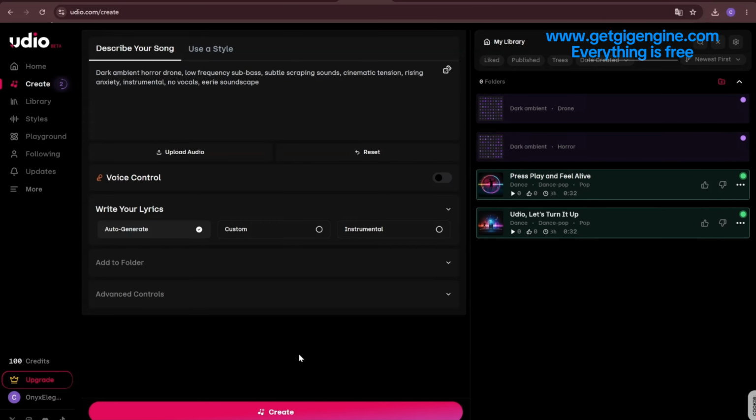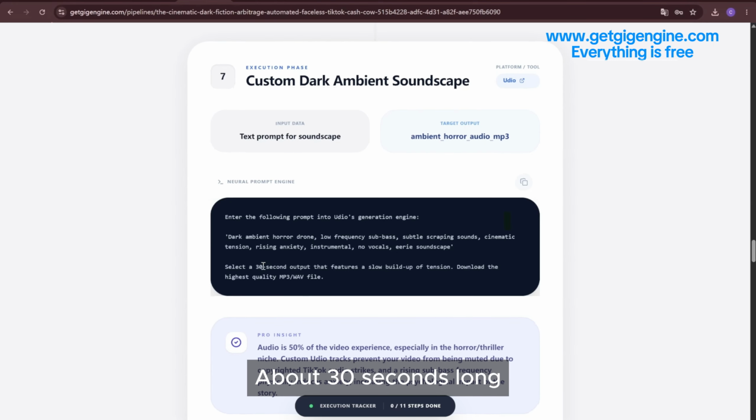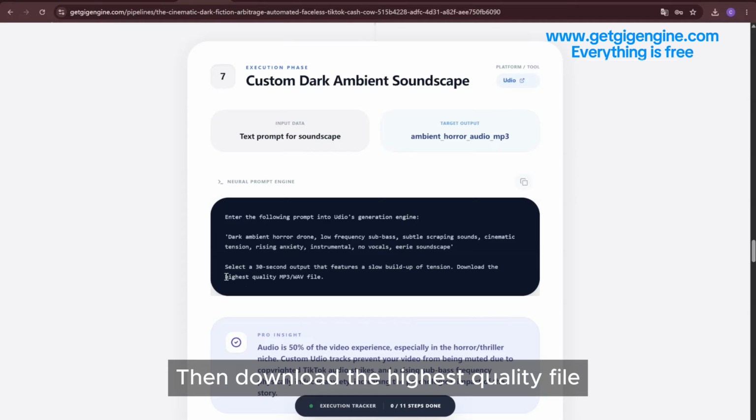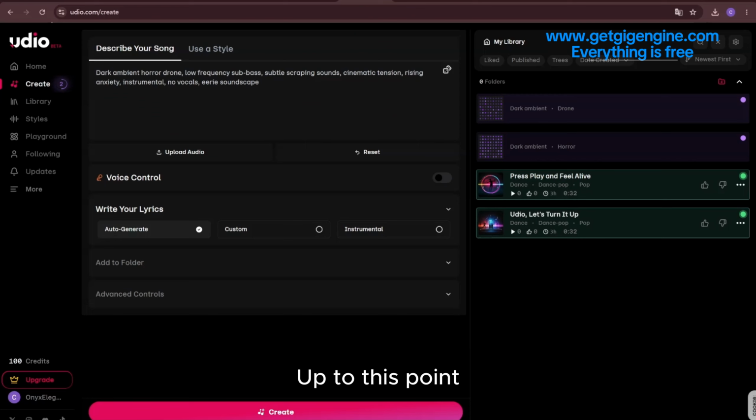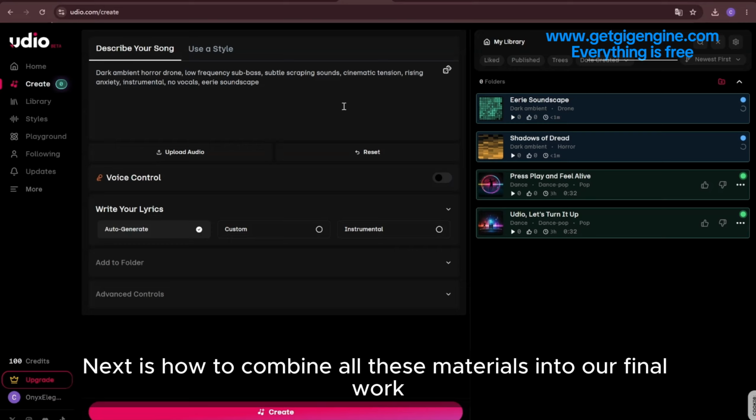It should be almost done generating. After it's done, choose the best one. About 30 seconds long. Then download the highest quality file. Up to this point, all our materials are ready. Next is how to combine all these materials into our final work.